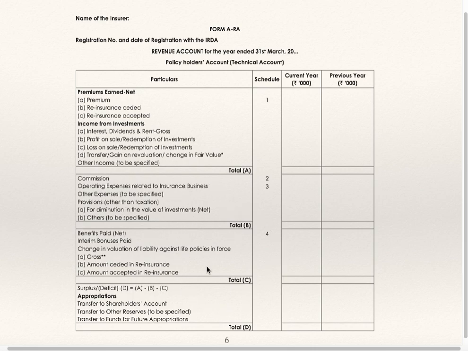So this is how revenue account is to be prepared. Revenue account has 4 schedules, 1, 2, 3 and 4. First is for premium, second is for commission, third is operating expenses, and fourth is benefits paid, which is nothing but claims.